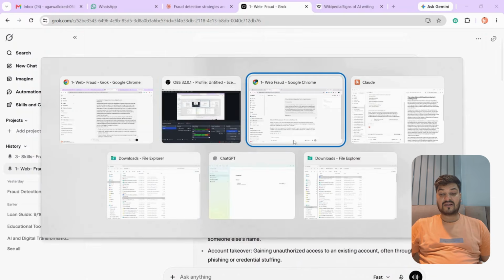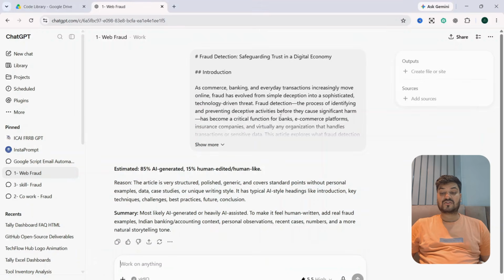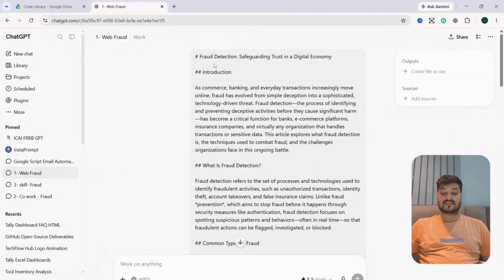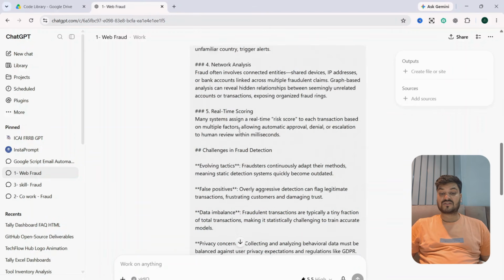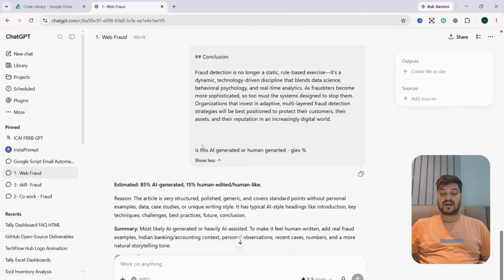For the same article, I have also asked ChatGPT and it says the same thing. Fraud detection safeguarding this and this and this. And lastly, I asked, is this AI generated or human generated? Give percentage. Estimated 85% AI generated.